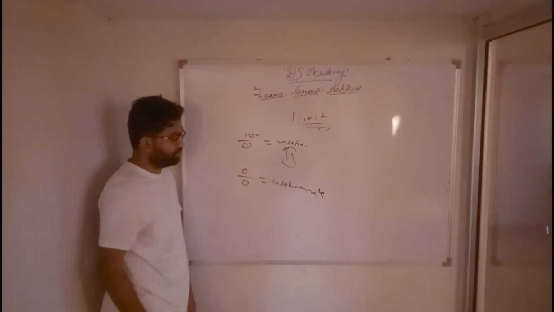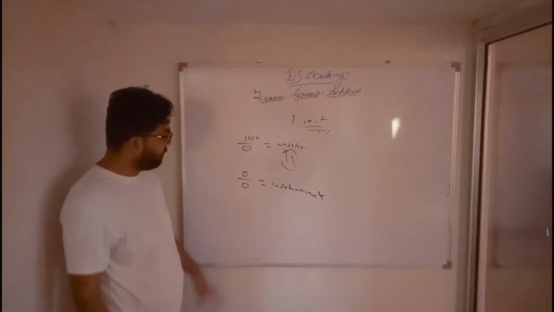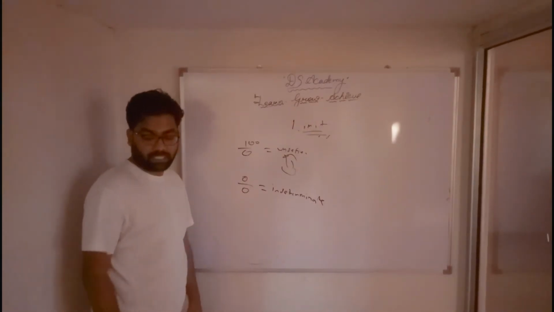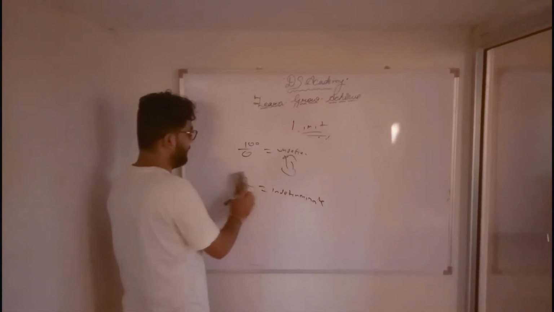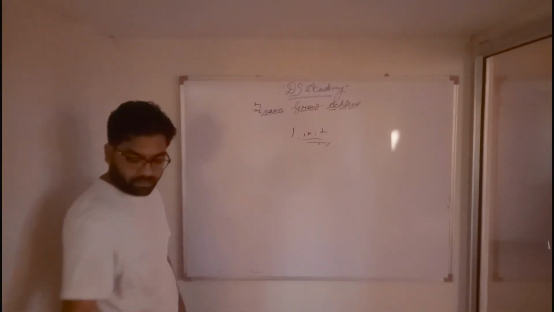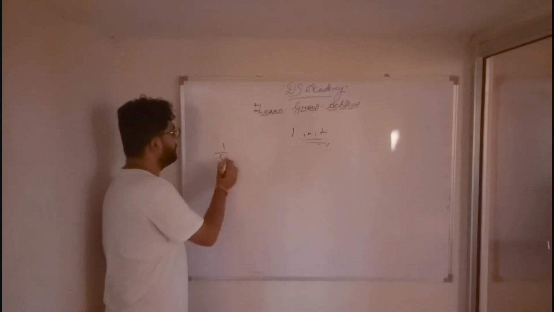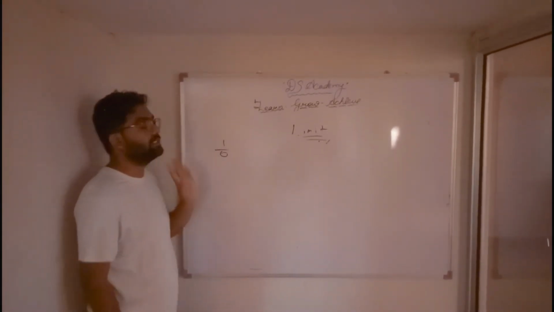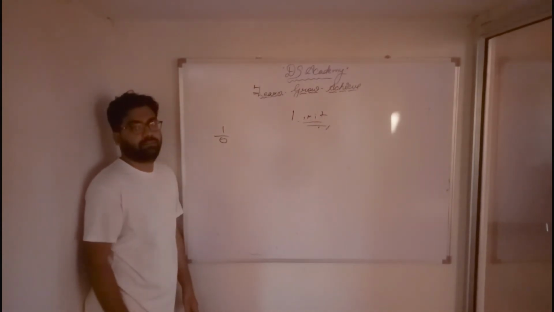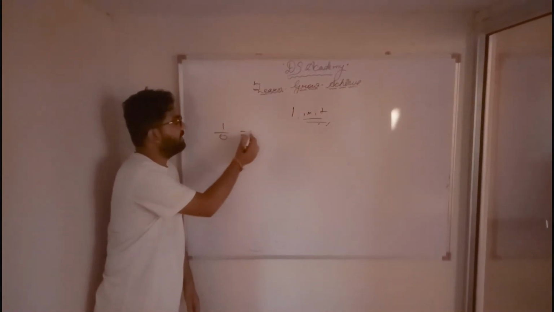What is the difference between these two? First, when I say undefined, why should I say this is undefined? How do I write this? Let's solve it first. If you know the basics of division, you can give the answer easily. Why is it undefined?